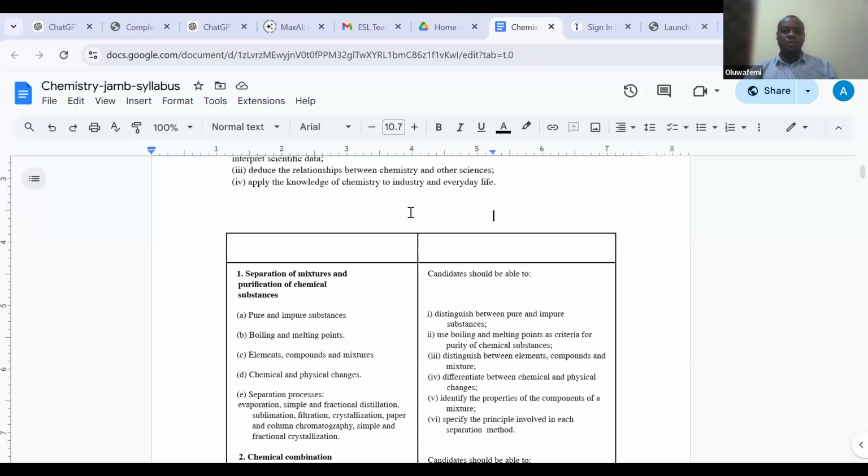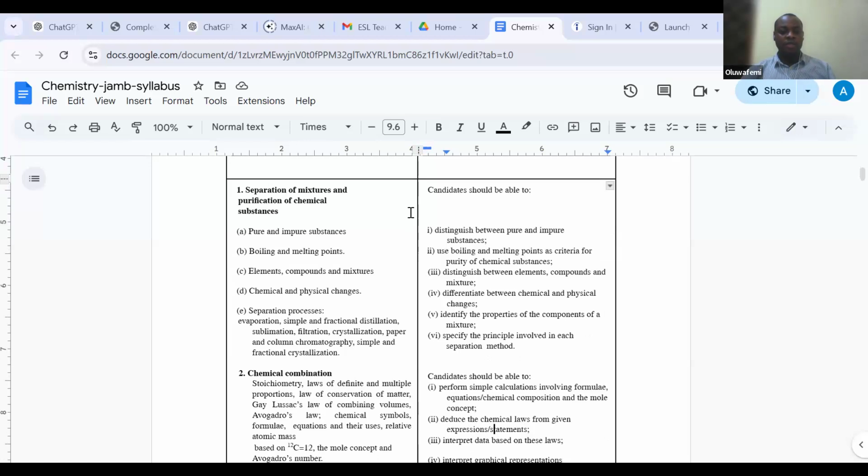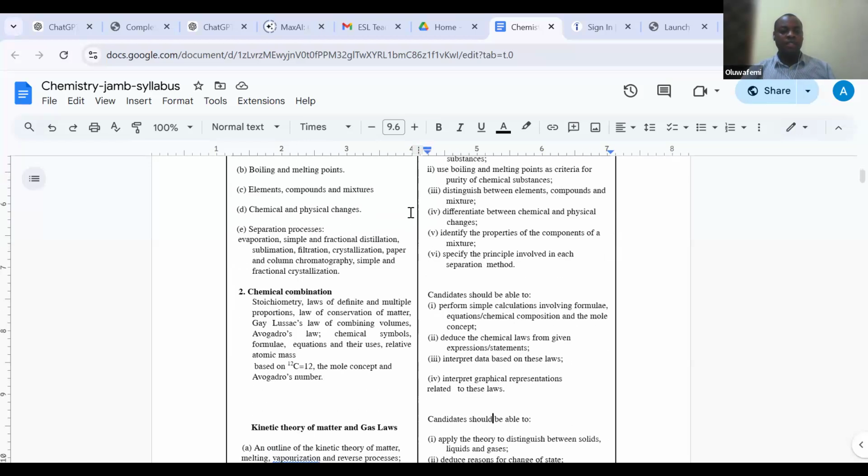Let me see if I can share my screen and show you what the syllabus looks like and what we are supposed to cover. First and foremost, we'll be looking at separation of mixtures and purification of chemical substance. Under this, we are going to be looking at subtopics like pure and impure substance, elements, compounds and mixtures, chemical and physical changes.